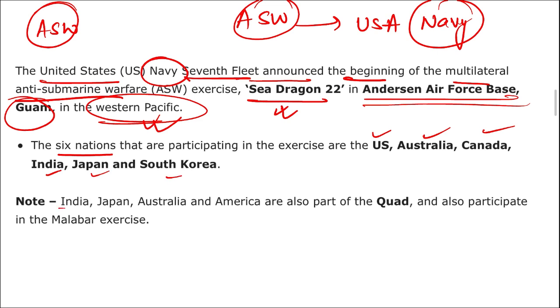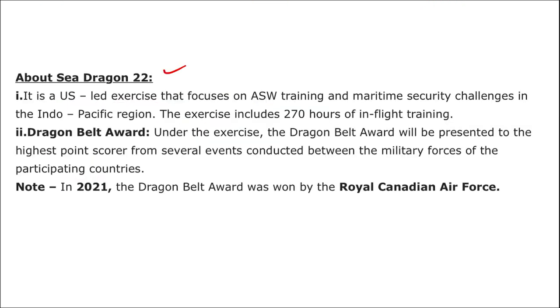Also remember, India, Japan, Australia and the USA are also part of the Quad countries, and they also participate in the exercise by the name Malabar exercise. Sea Dragon is a US-led exercise that focuses on anti-submarine warfare training and maritime security challenges in the Indo-Pacific region.